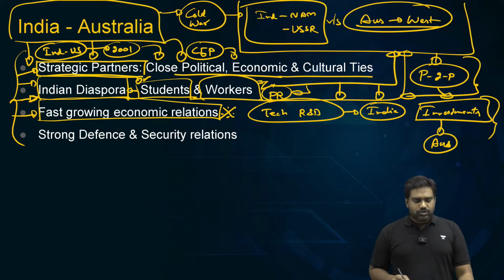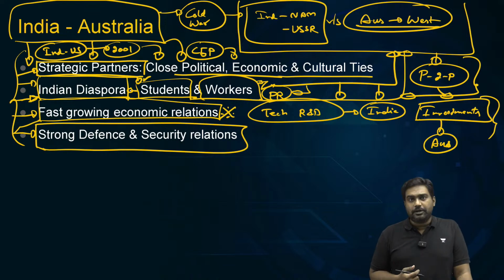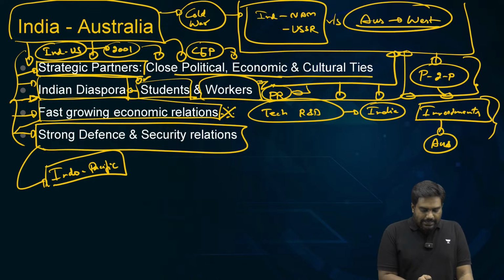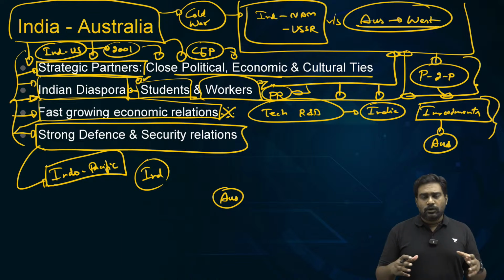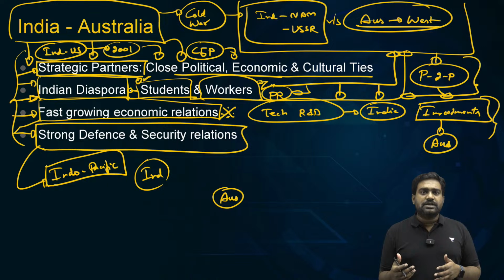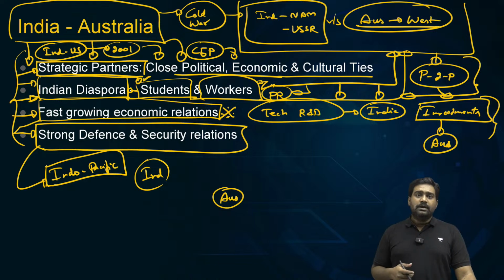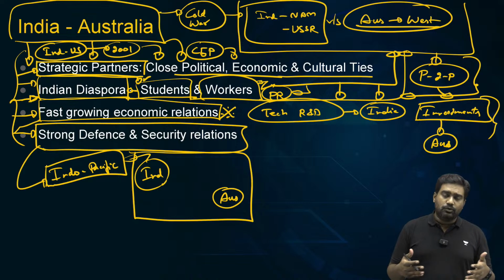Is that clear? So no wonder we have a strong economic partnership and a very close strategic, defense and security partnership, because today the global focus is on the Indo-Pacific. All the major economic and geopolitical developments are happening in the Indo-Pacific, and India and Australia sit at the two extreme ends of the Indo-Pacific. If you look at the map, you will clearly notice that India and Australia are located at two corners of the Indo-Pacific. Australia is not just a Pacific power, but an Indian Ocean power as well. And India is a leading power in the Indian Ocean region, and it has significant influence across the Indo-Pacific. Since we have common interests and common concerns, it naturally drives us to stay together.